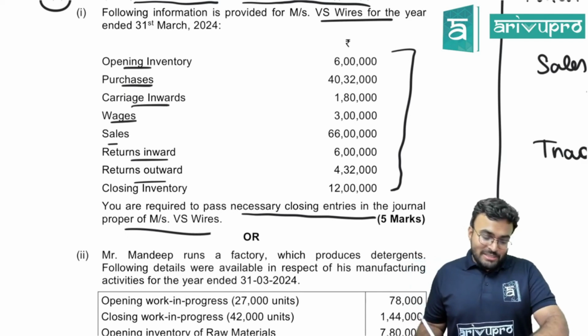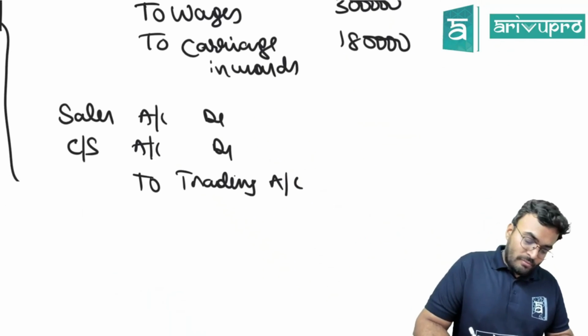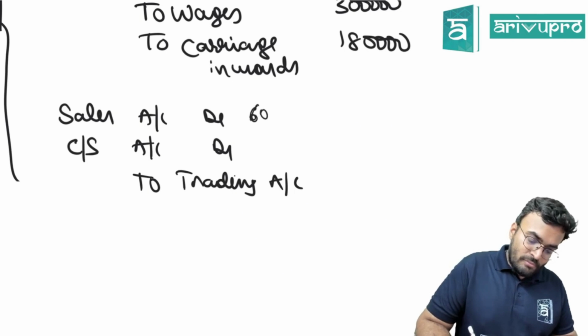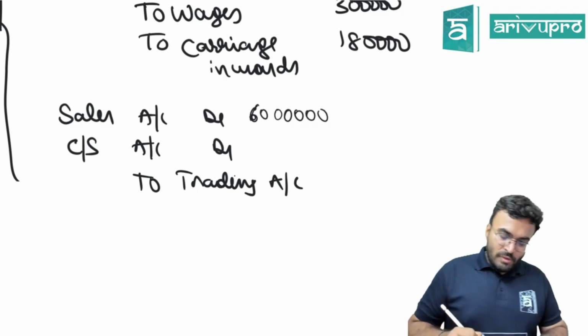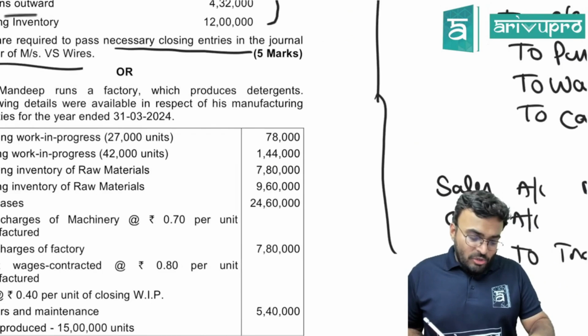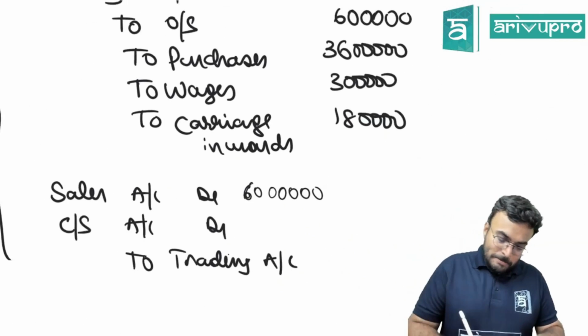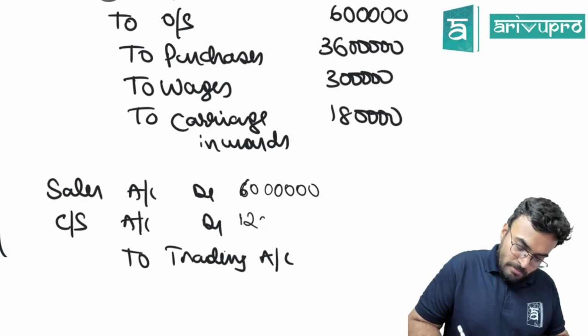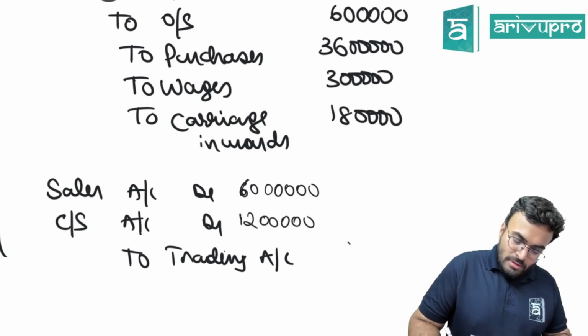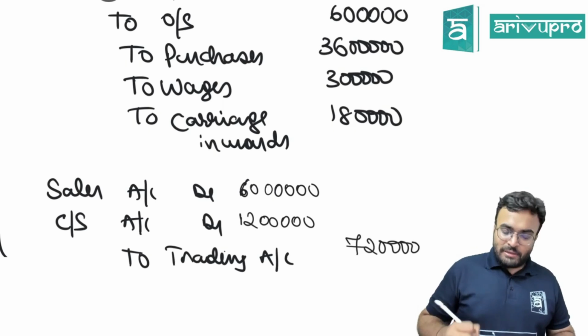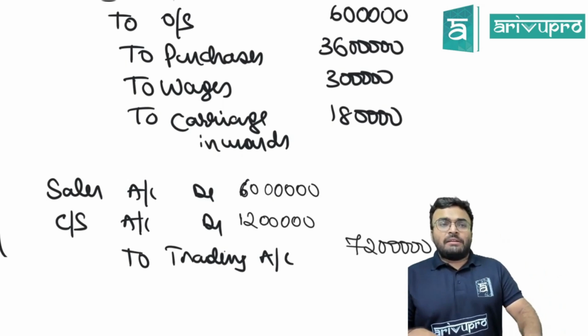It is 60 lakhs. How much is the closing stock? 72 lakhs. Is this clear?